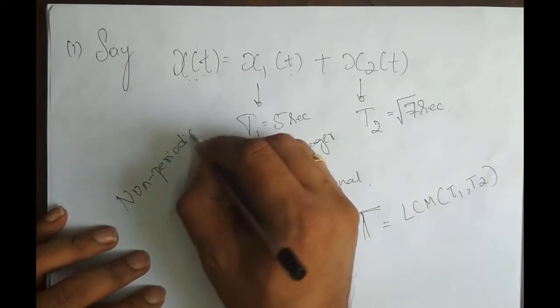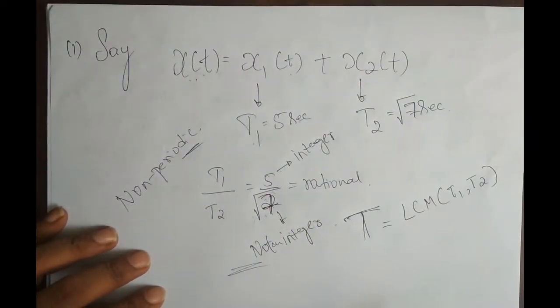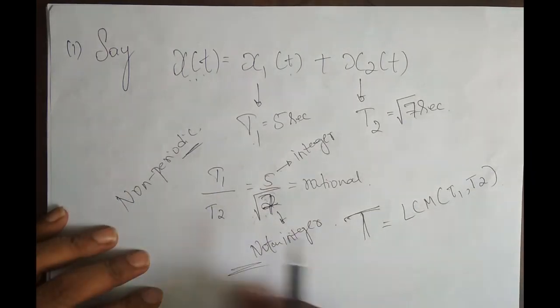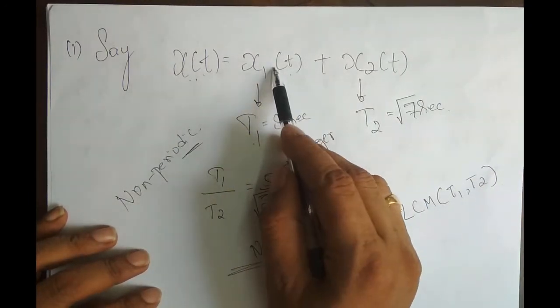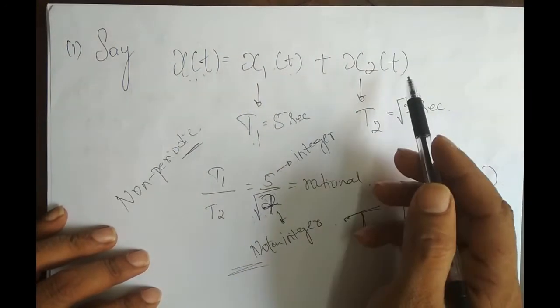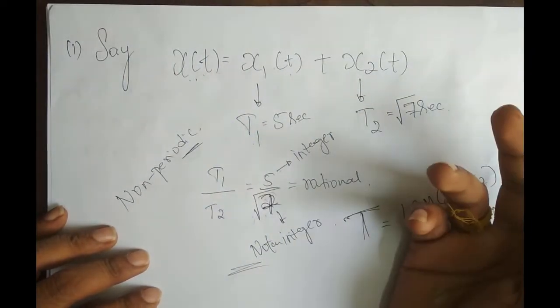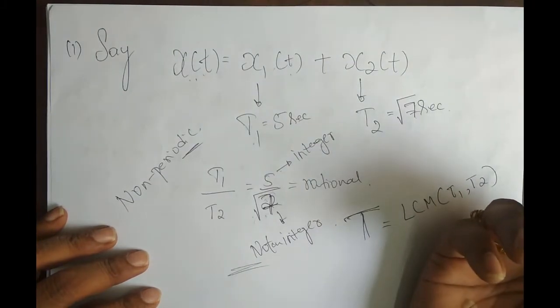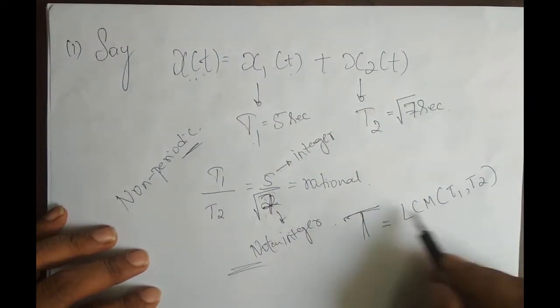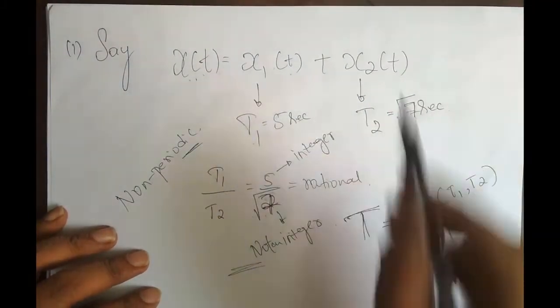Now, since it is non-periodic, there is no question of its periodicity. There will be a fundamental period only if the signal is periodic. If the signal is non-periodic, there is no question of its fundamental period. So find T1, find T2, take their ratio. If it is rational, the signal is periodic. If it is not rational, then the signal is non-periodic. If the signal is periodic, how do I find its fundamental period? It is the LCM of T1 and T2.